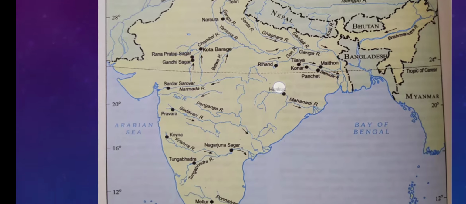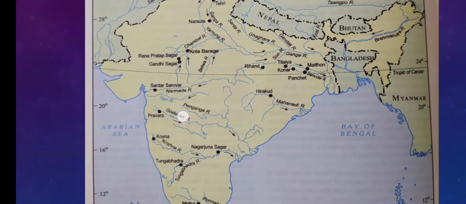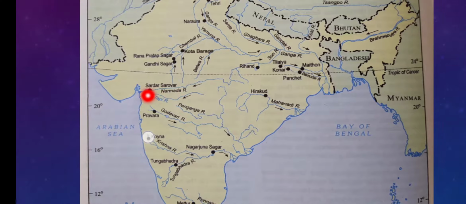Next one is Sardar Sarovar Dam. So Sardar Sarovar is on river Narmada. This is river Narmada, from Amarkantak Hills, and it is moving towards the Arabian Sea. That's why it is also called a west flowing river. It is going towards the Arabian Sea, a peninsular river. And Sardar Sarovar Dam is located on river Narmada. You can see Sardar with the black dot given here.